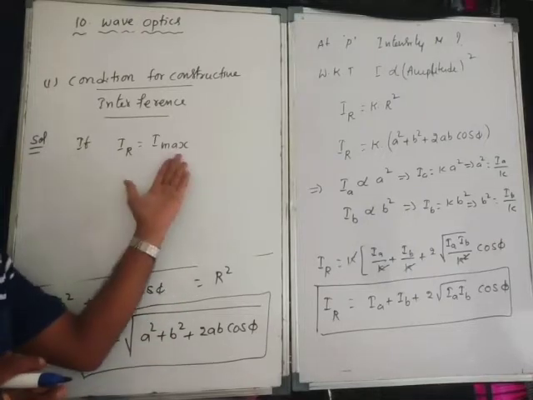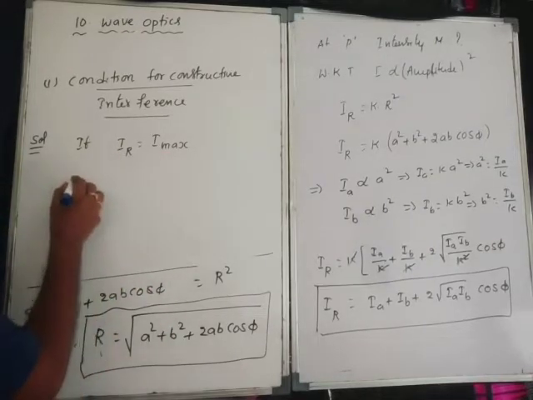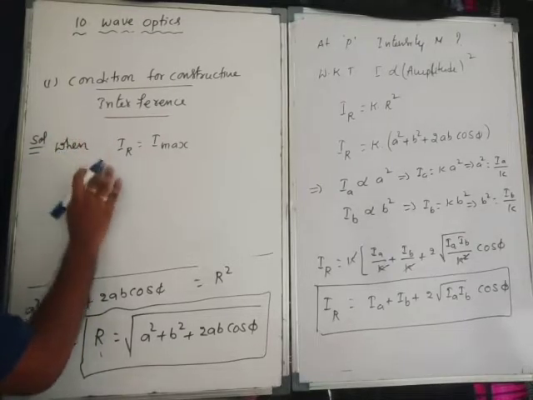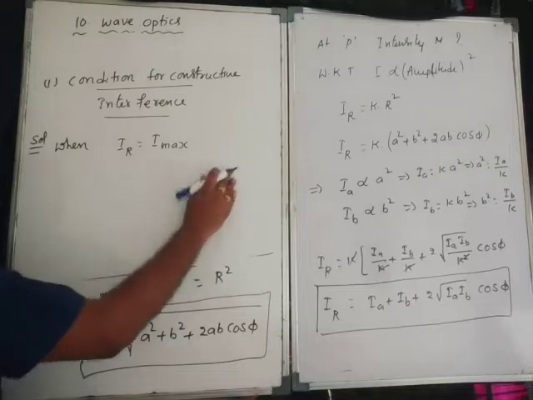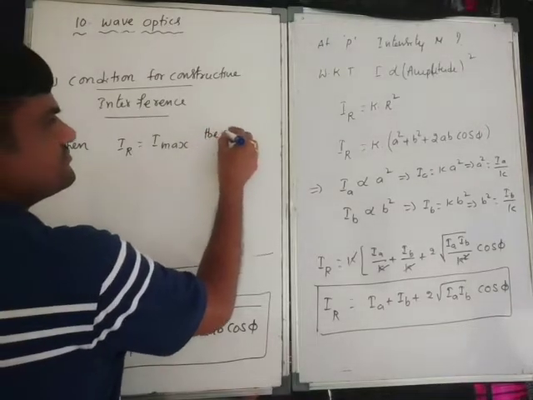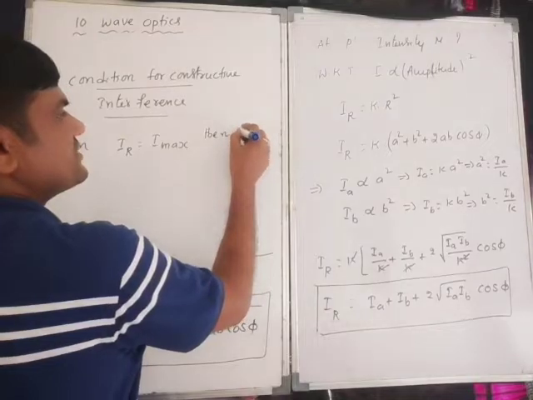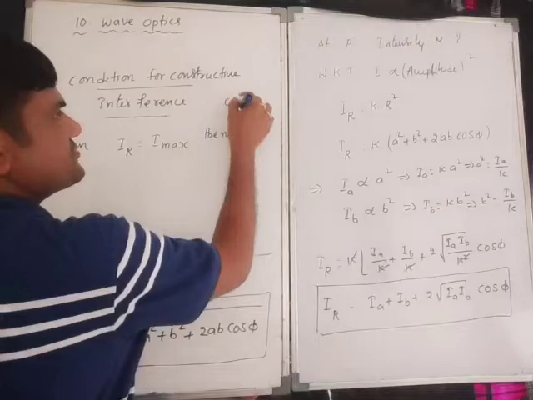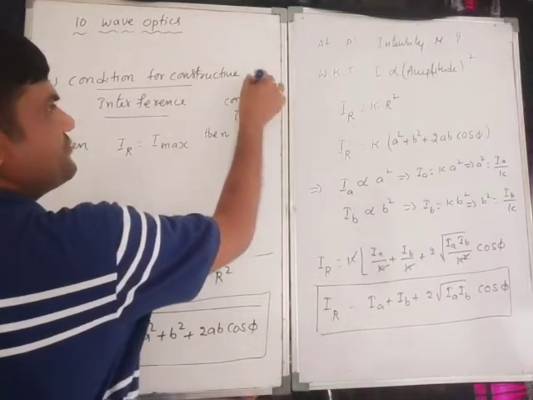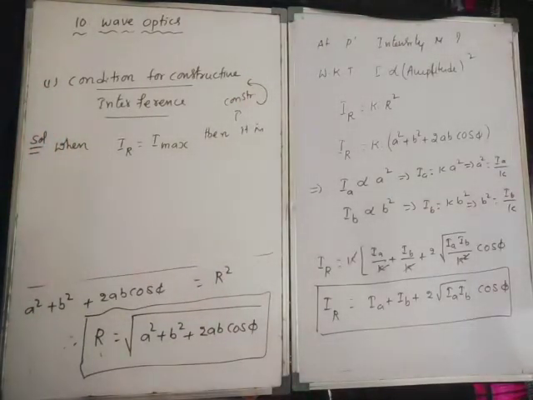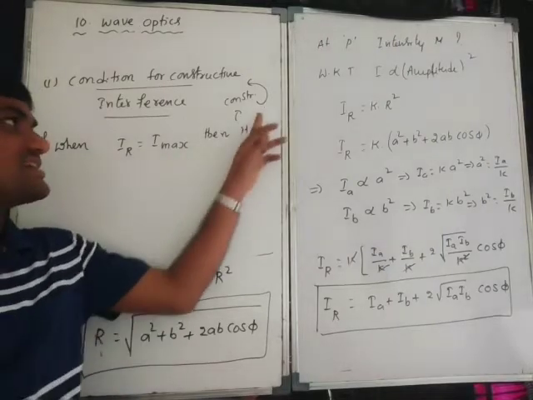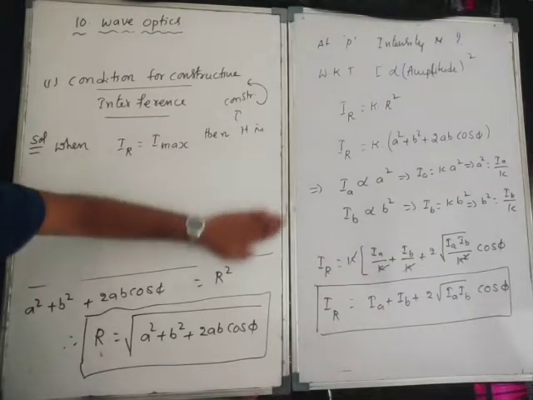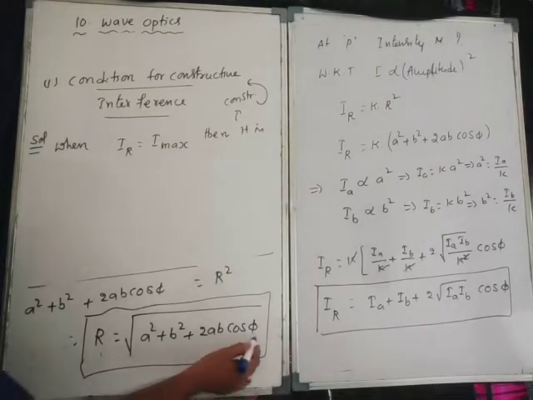So when IR is equal to I max, then it is constructive interference. When it becomes maximum, it depends on phi only, correct or not?